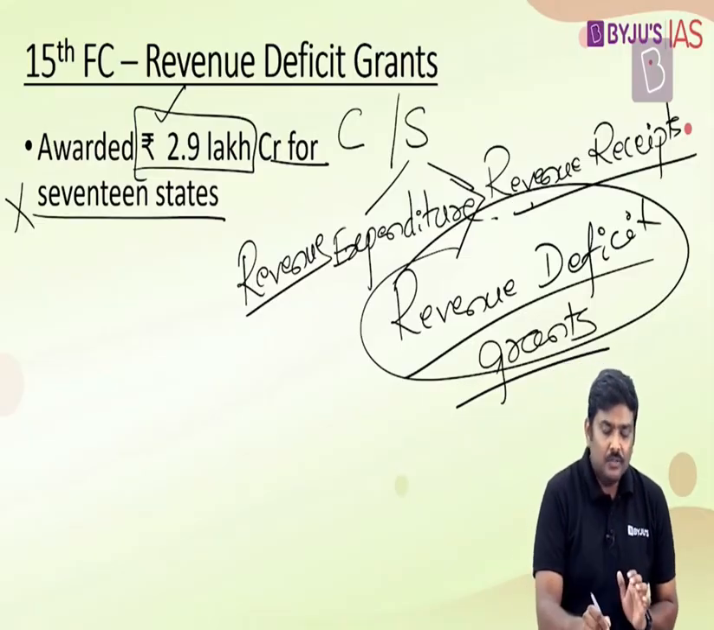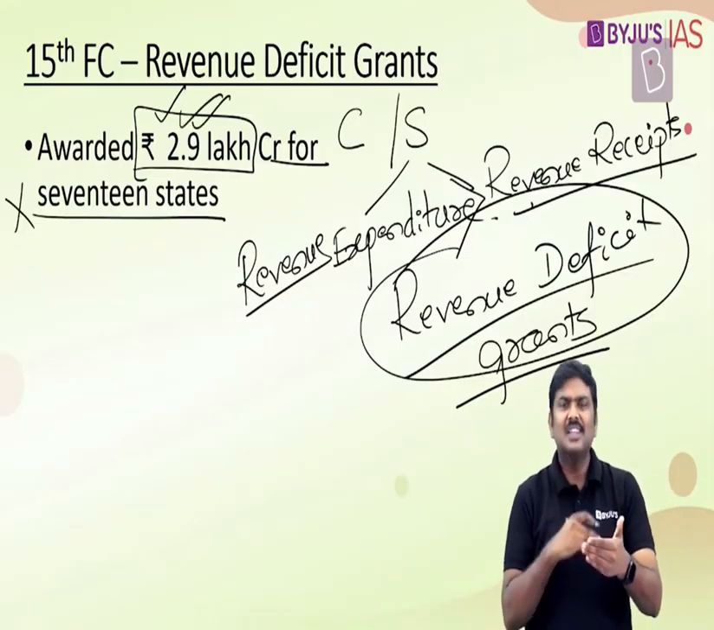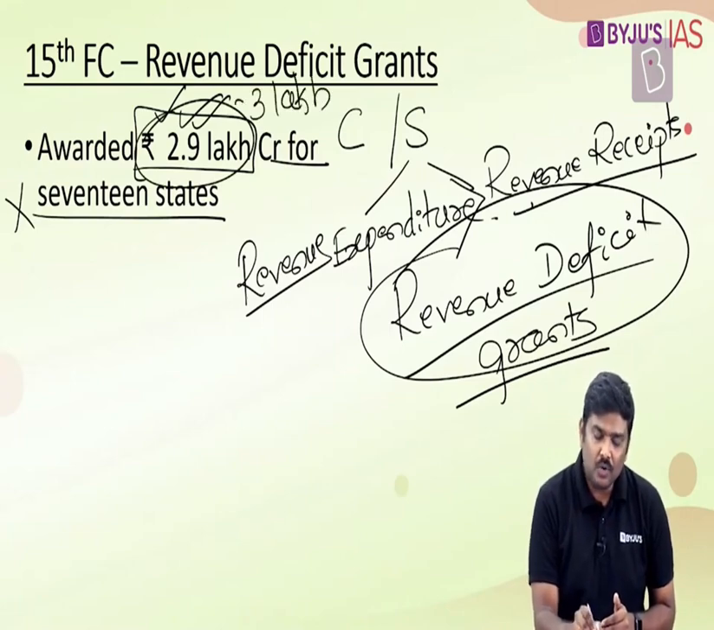So the 15th Finance Commission basically has come out and stated that for the awarding period 21 to 26, provide 2.9 lakh crore rupees. Some of the magazines, some of the books will round this off to 3 lakh crore rupees because it's almost 3 lakh crore rupees.